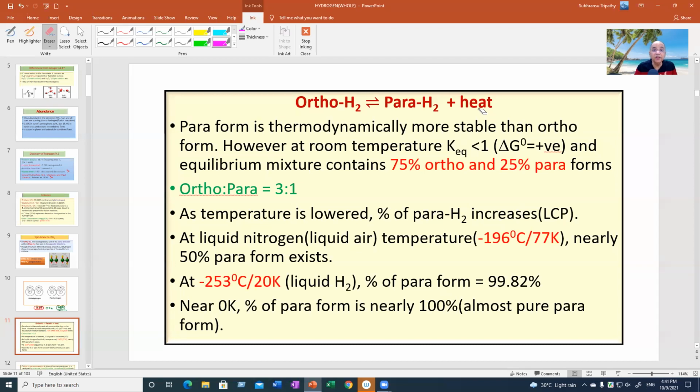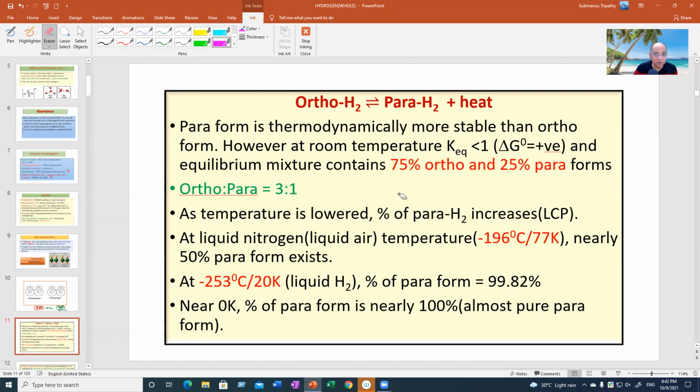Even then, the free energy change becomes negative, and therefore it is a spontaneous process. And here you find the delta G value is positive, and the equilibrium constant is less than 1. Definitely the entropy factor is responsible for making it less than 1. And as a result, the percentage of para is less. But that doesn't mean that thermodynamically para is less stable. It is more stable than ortho. Why?